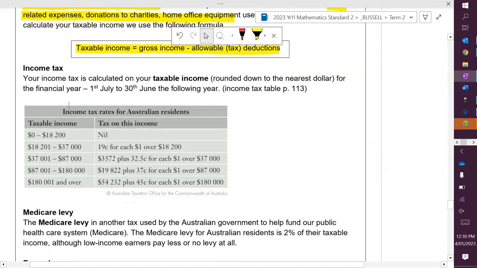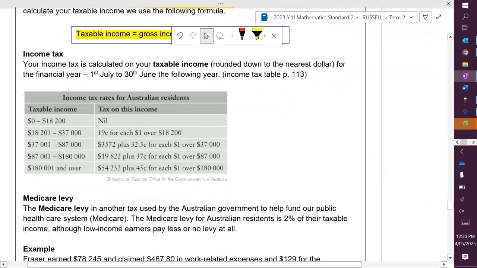So this is a tax table. This might not be the exact one for this current year, but it is a tax table that has been used in the past. And what we look at here is that if you earn up to $18,200, you don't pay any tax. So this is what we call our tax-free threshold, or it can just be a TFT. So make sure you do know that term.